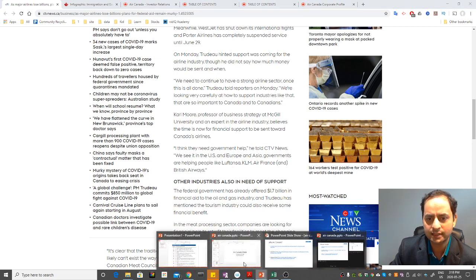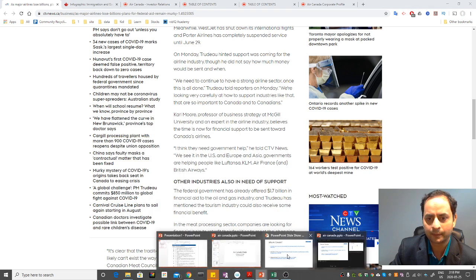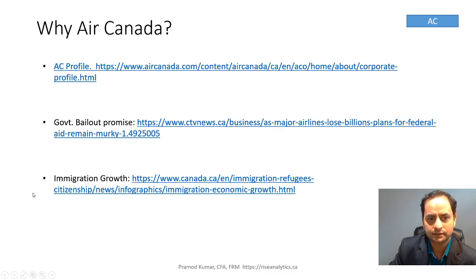Okay, so we get all these things: a reputed airline, the possible government bailout promise, and economic growth for sure, because this is one of the major airlines coming to Canada. With immigration growth and population growth, the usage of the airline will increase, in addition to broadening its network, and its frequency will be increased more. Okay, so that's on the high level.